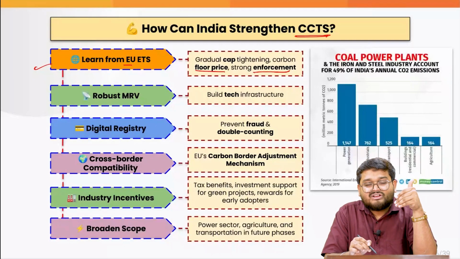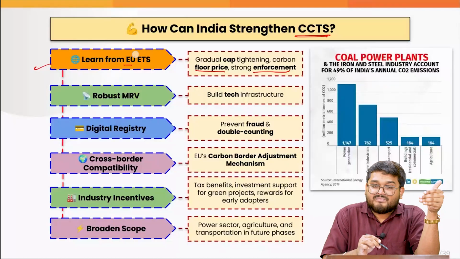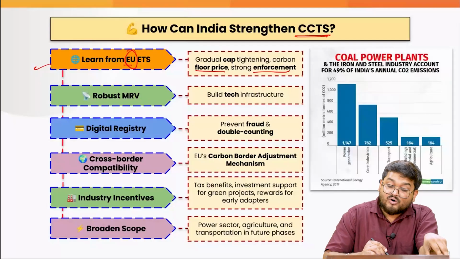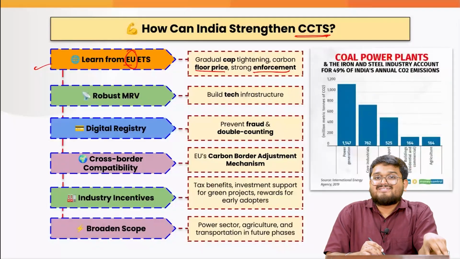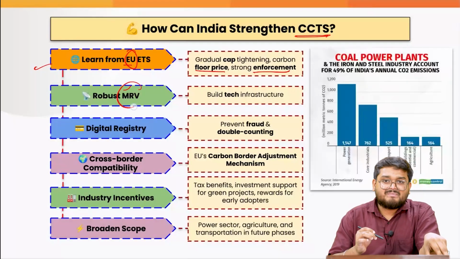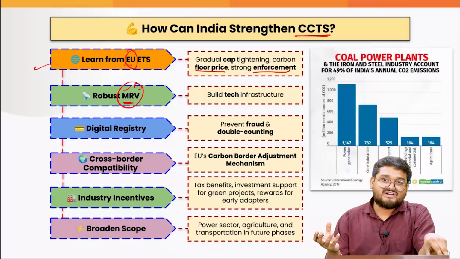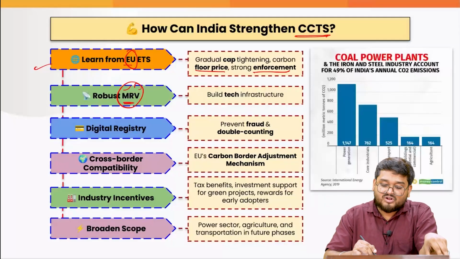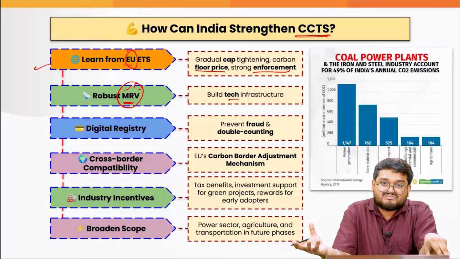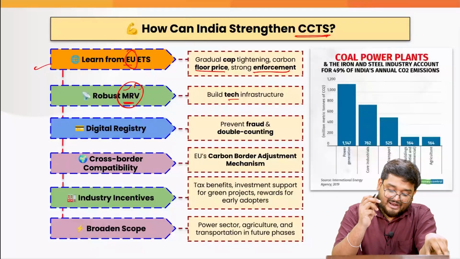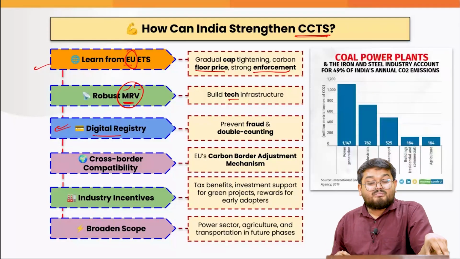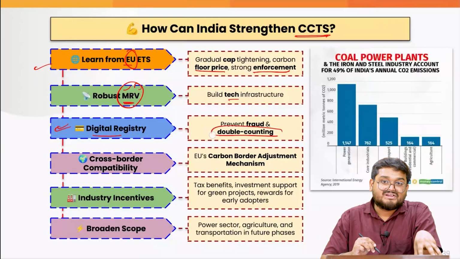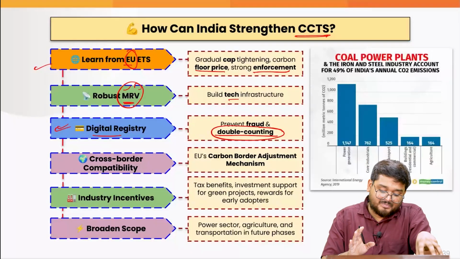Next, we also need strong enforcement under the EU norm. The enforcement is very strict. There are strict penalties and fines. Next, we also have to improve our reporting standards, right? These are known as MRV. That means whatever carbon dioxide emissions are being generated, we have to report it at a particular level. That is why we have to use technology and build that infrastructure over a period of time. As of now, India does not have the same. Next, we also need a digital registry to prevent fraud, and also a very serious issue, which is the double counting of carbon credits. This is also something unethical and should be avoided.